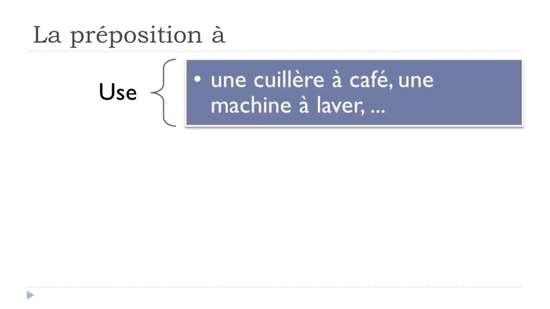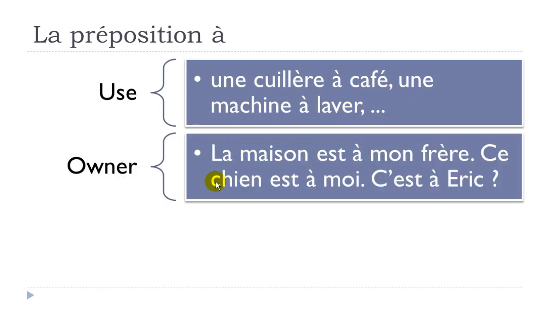And then the use, for instance, if you want to make a difference, because une cuillère is a spoon, so coffee spoon will be une cuillère à café. In that case we've got to use this preposition à as well. Or then une machine à laver, washing machine.